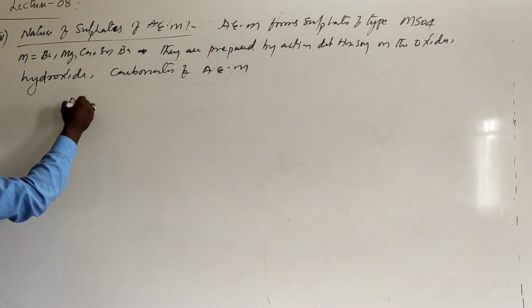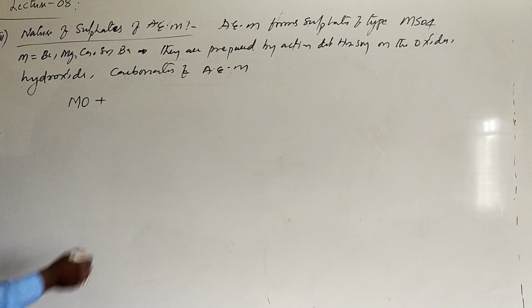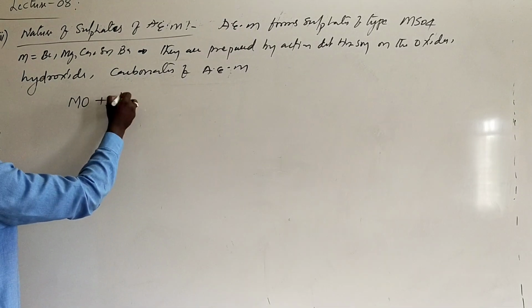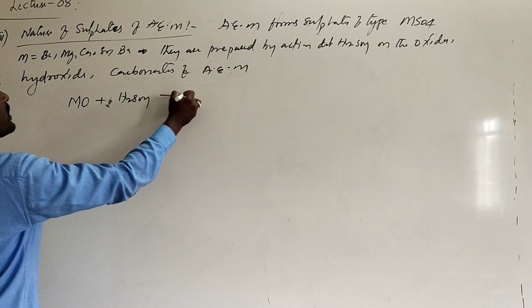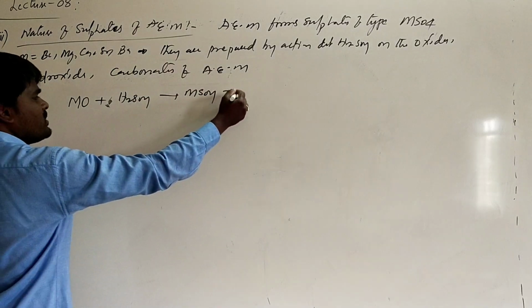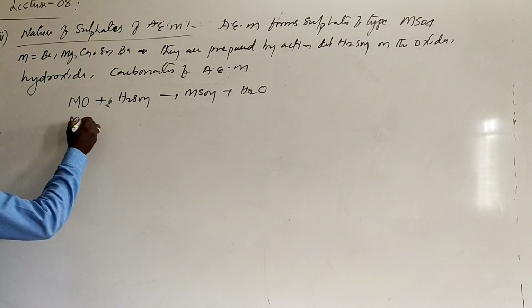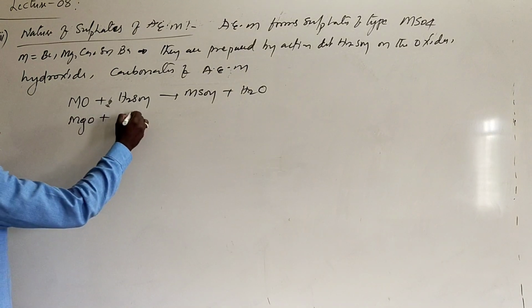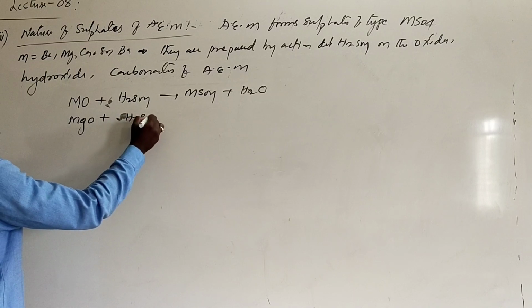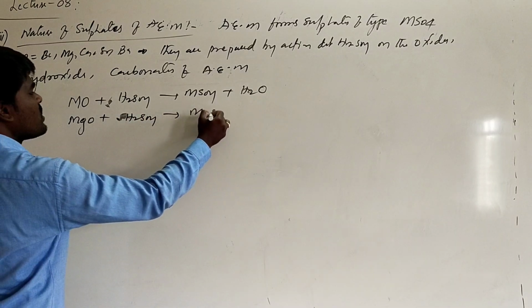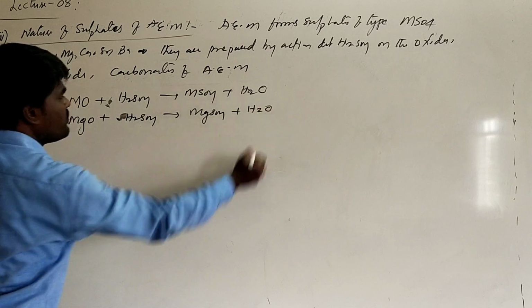For example, when an alkaline earth metal oxide is treated with dilute H2SO4, it will form the corresponding metal sulfate plus water. For example, when magnesium oxide is treated with dilute H2SO4, it forms magnesium sulfate plus H2O.